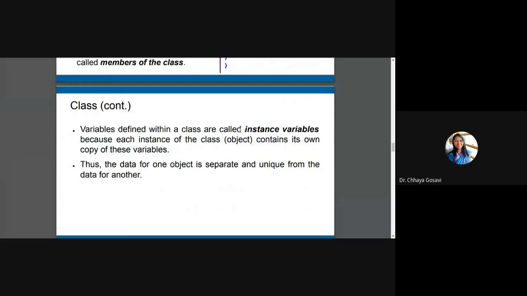So variables defined within a class are called instance variables. Why? Because each instance of a class, that is each object of that class, contains its own copy of these variables. Just now we have seen that for P1 and P2, separate variables are allocated for name and age. Separate memory is allocated for variable name and age. That's why it is called instance variables. For every instance, memory gets allocated. Thus, data for one object is separate and unique from the data for another. So once data is defined for one object, that is different. So if I increment age of say Pinku, it will not affect age of Rinku. Rinku is different object.